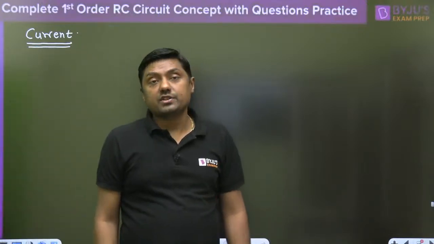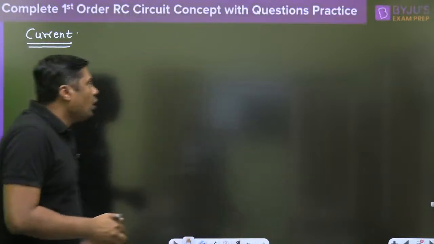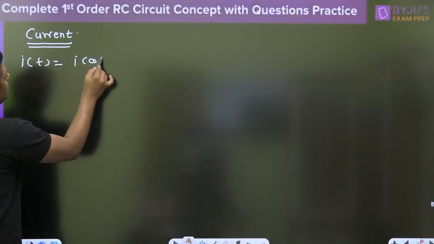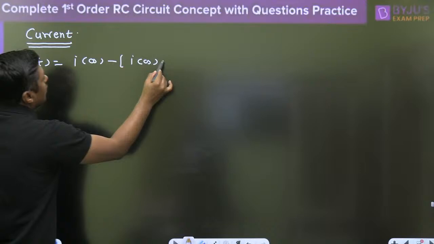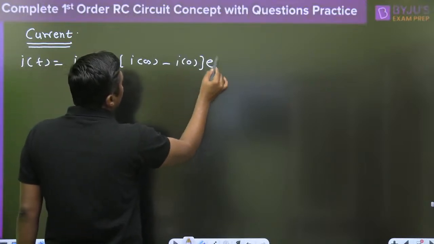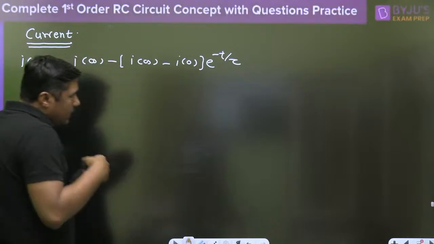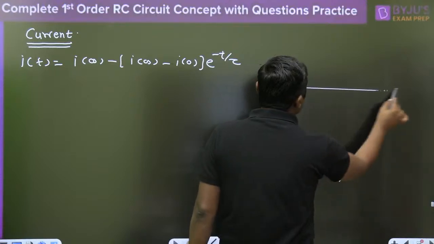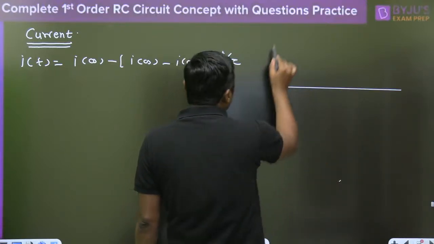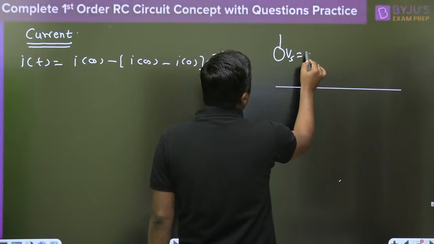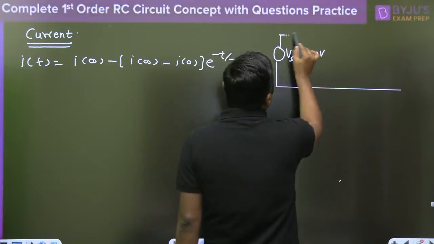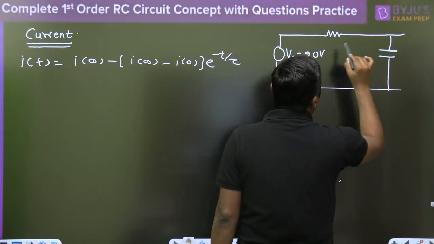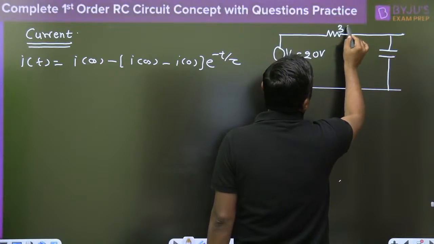Current is an exponential function. How? If I want to calculate the current, what is the equation for the current? I final minus I final minus I initial, e raised to power minus t by tau. Try to understand: in this circuit, the final voltage is 20 volt, this is the R, that is the C, and let this be 30 ohm.